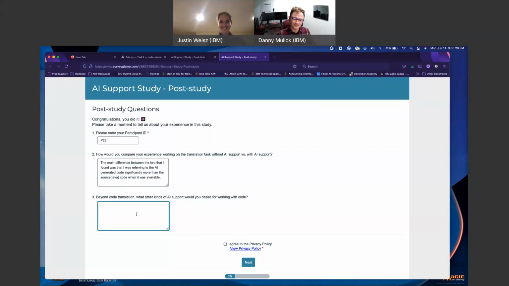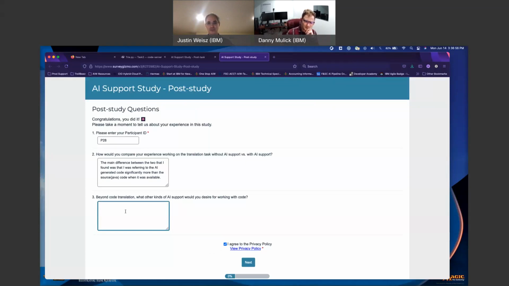What other AI support would I desire for working with code? Naming suggestions is not quite what I'm looking for because, as I've said previously, I do often have some strange names for variables, functions, methods, things like that.